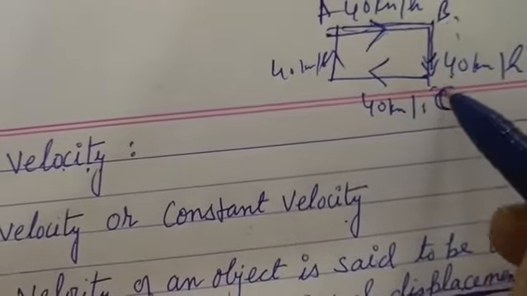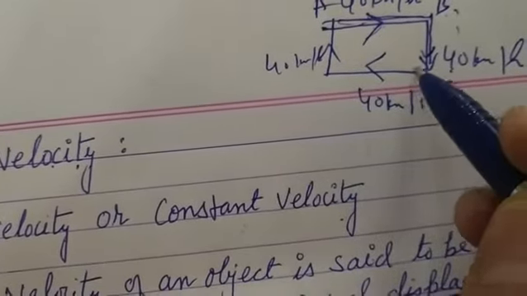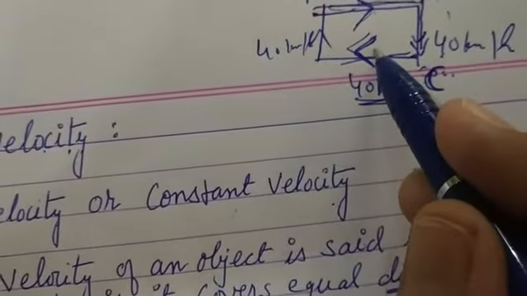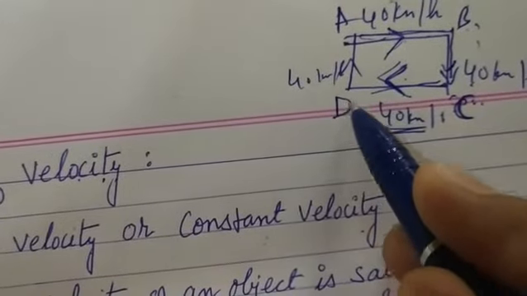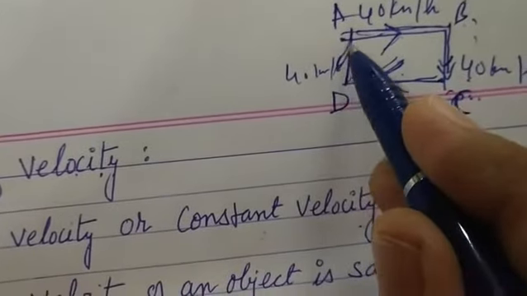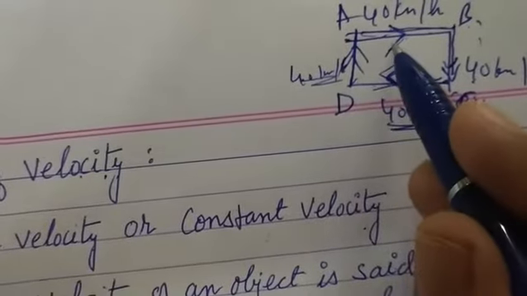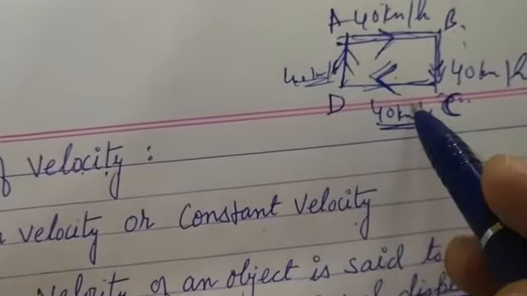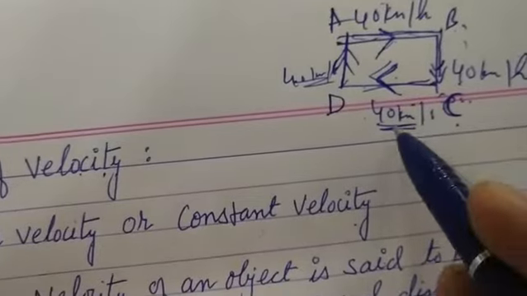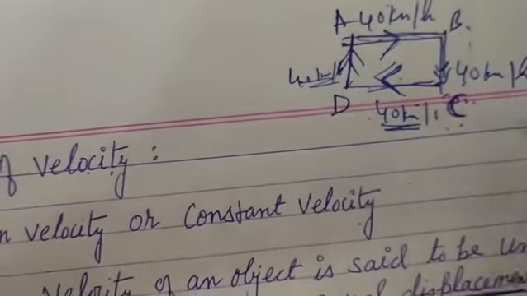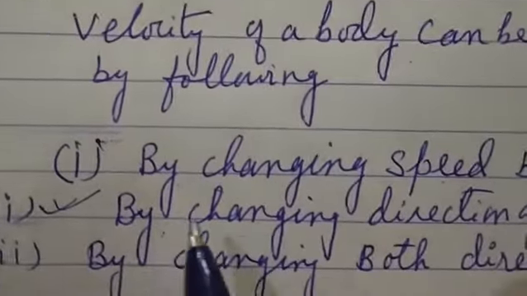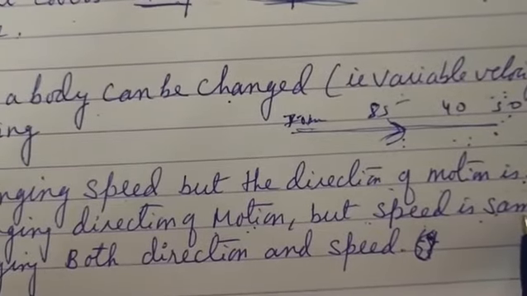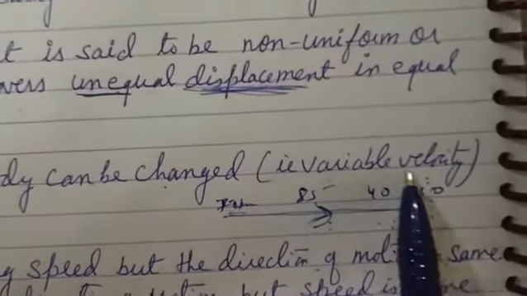Now when it reaches C, after C again its direction is changed, but speed is same, direction is changed, so velocity will change. Again after reaching D, again its direction is changed, but speed is same, then velocity will change. So speed remains same but direction is changing, so velocity will change. We will say it has variable velocity. This is the meaning of this. By changing direction of motion but speed is same, it will also have variable velocity.